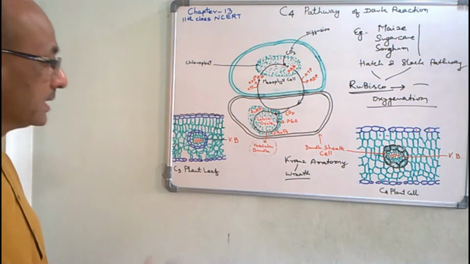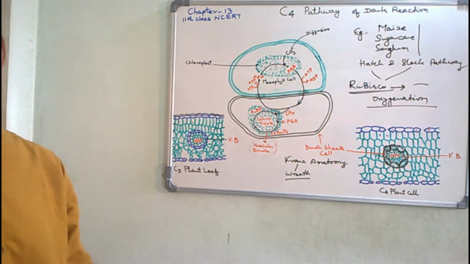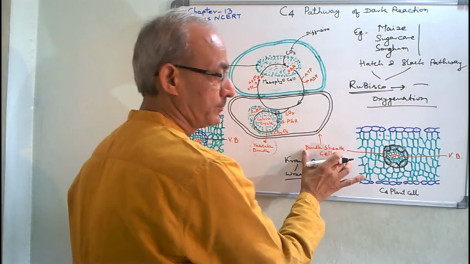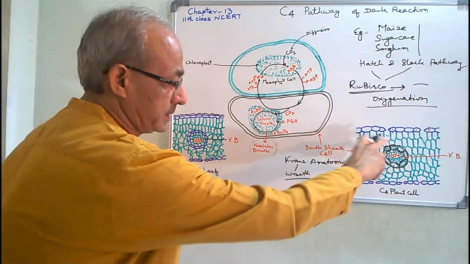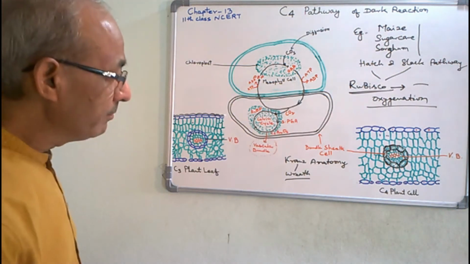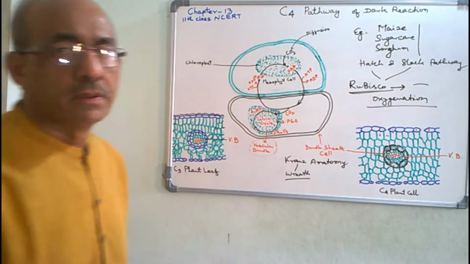In bundle sheath cells, the Calvin cycle takes place. Synthesis of carbohydrate takes place in bundle sheath cells. So this is the specialty, this is the adaptation which is found in leaves of C4 plants.